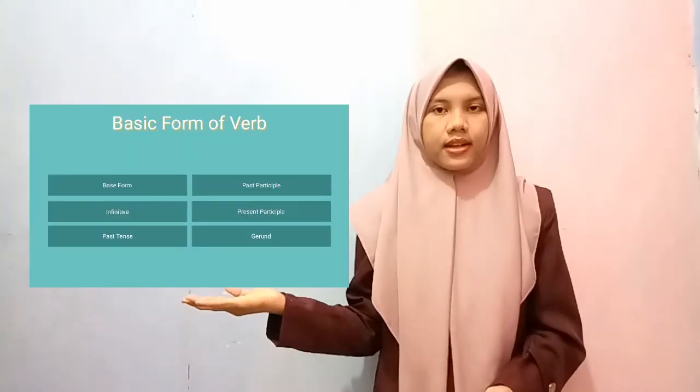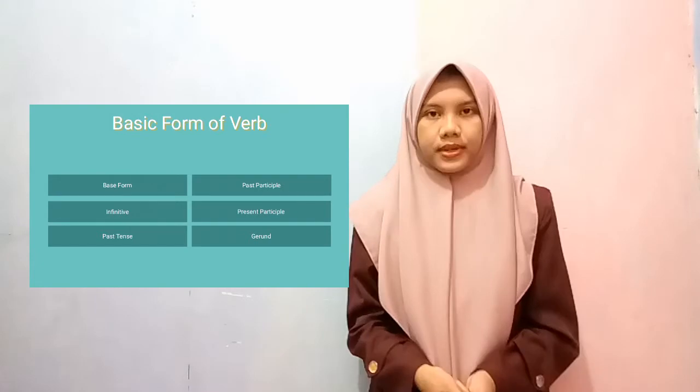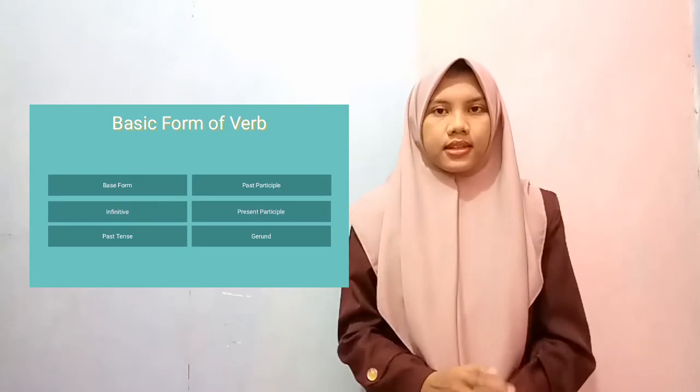Next is basic of verb. First, base form. The base form is simple. The verb itself, for example, like escape, swim, think, be. Next, infinitive. The infinitive form is identical to base form, though in actual use, it frequently appears with the word to at the beginning. For example, like to escape, to swim, to think, to be.